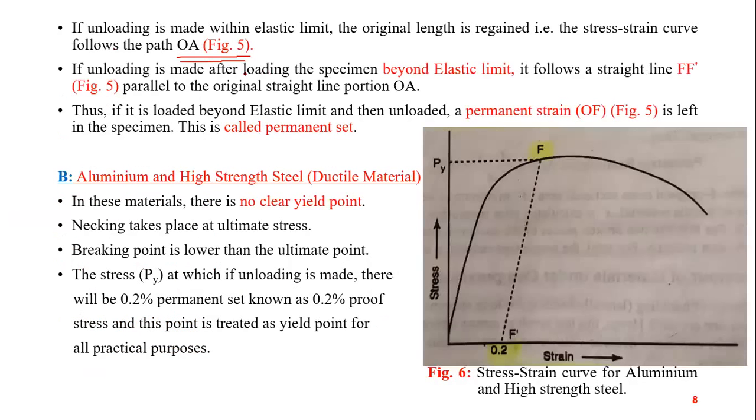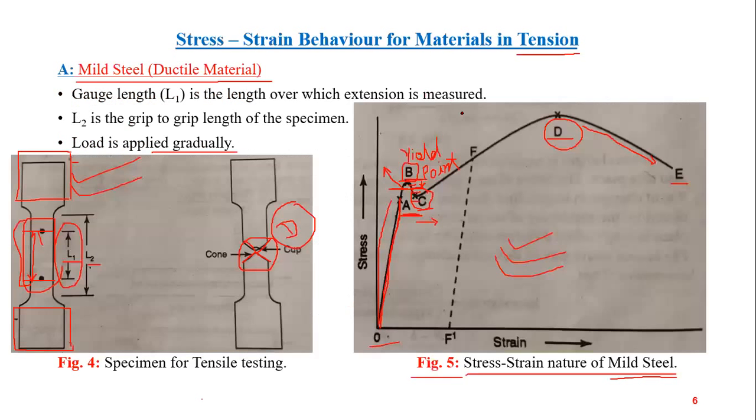If unloading is made after loading the specimen beyond the elastic limit, it follows a straight line FF dash parallel to the original straight line portion OA. So this F dash.